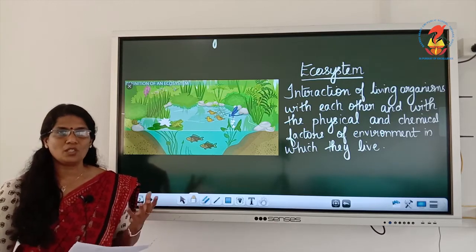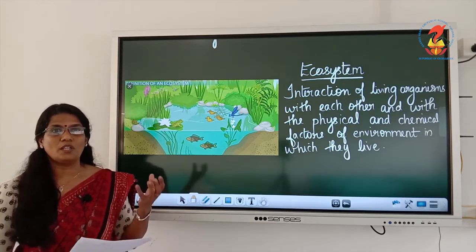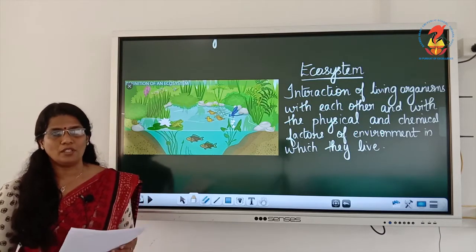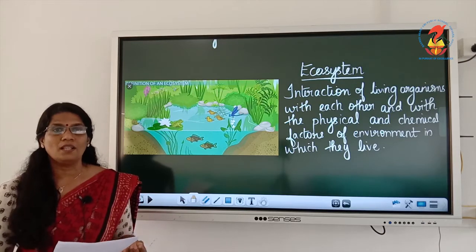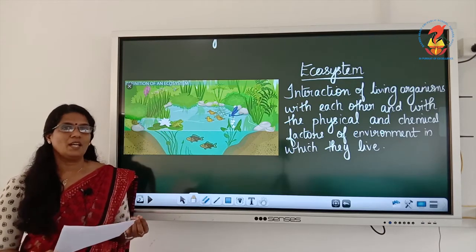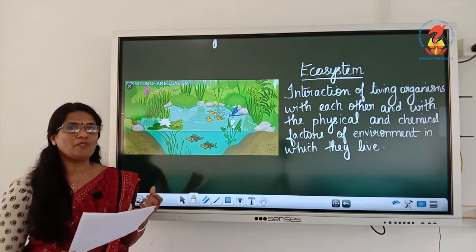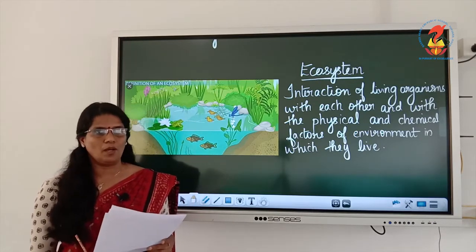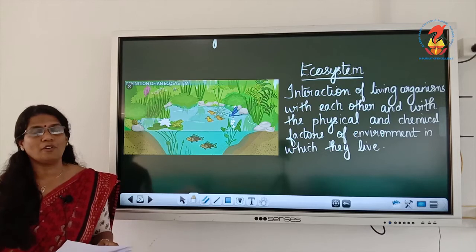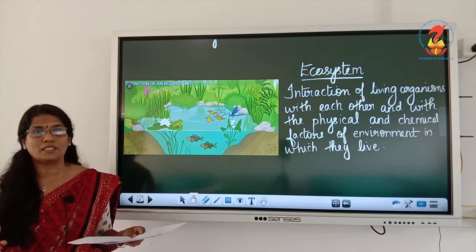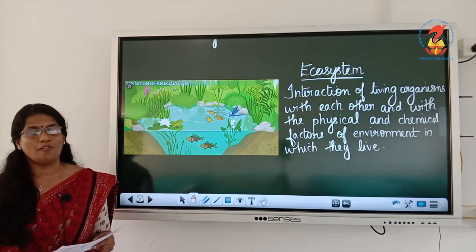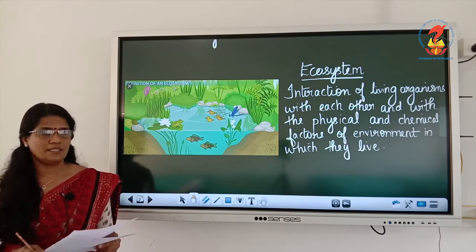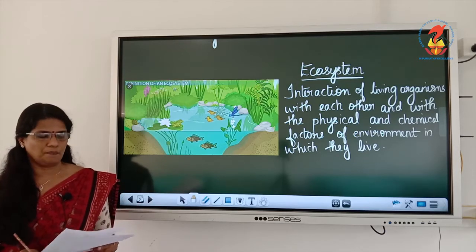Why is it known as the lungs of earth? Because it releases a large amount of oxygen, and it absorbs around 25% of the world's carbon dioxide, which is the major cause of global warming. The Amazon rainforest is such a dense forest that it releases a large amount of oxygen. It is the largest rainforest. Yes, so it is an important ecosystem.